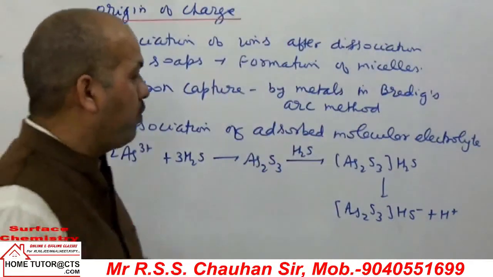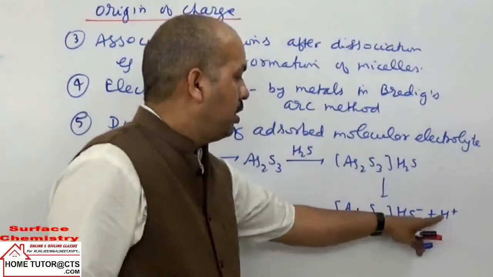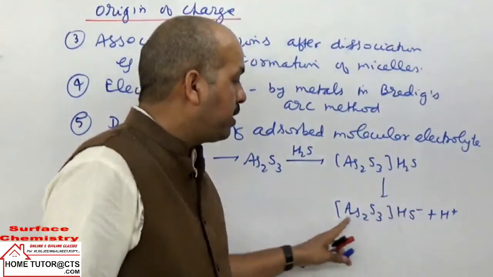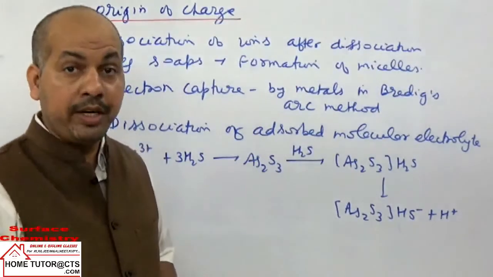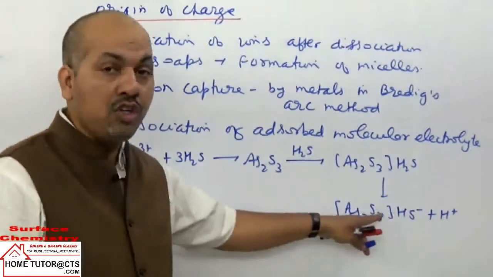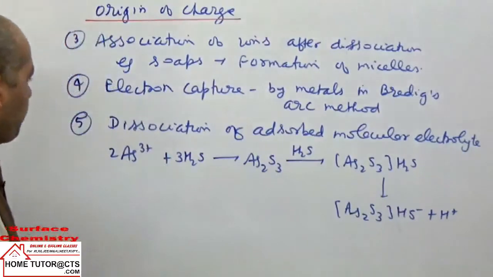So HS negative and H plus ions are there. So HS negative ion will impart negative charge. That is how the sulfide sols in different cases are carrying negative charge on them.